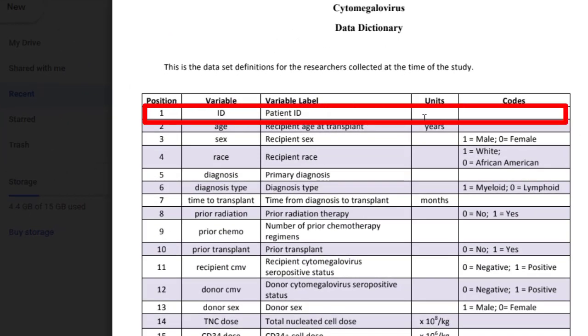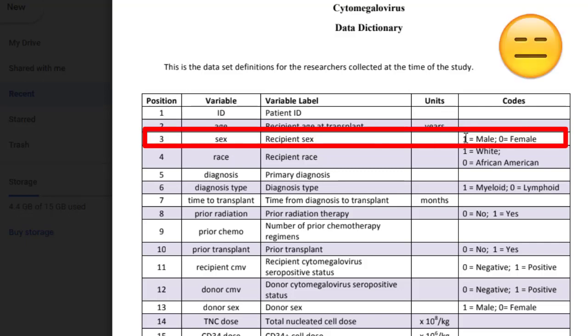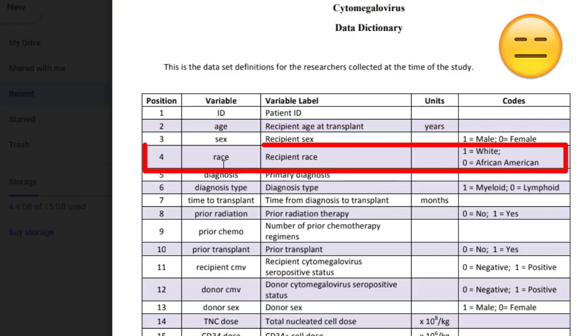Okay, so patient ID doesn't have any codes because it's just people's code number. We can work with the data and still maintain confidentiality. For age, it gives me the units. It doesn't have to be coded because age is quantitative data. For sex, it's going to give me codes: 1 male, 0 female. For race, it's going to give me codes: 1 white, 0 African American. And it's giving me 1 before 0. 0 comes before 1, so I'm going to end up screwing this up if I'm not careful.